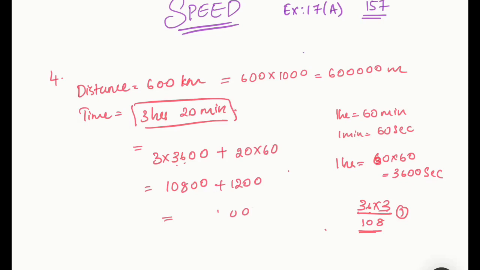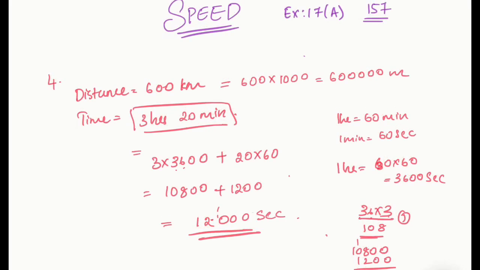So I can just show you the addition. 10800 plus 1200, you will get the answer as 12,000 seconds.